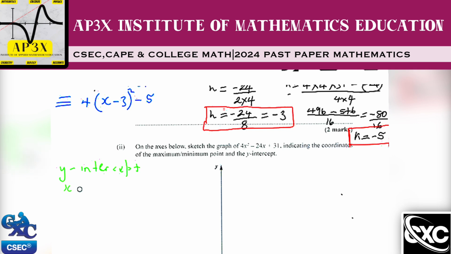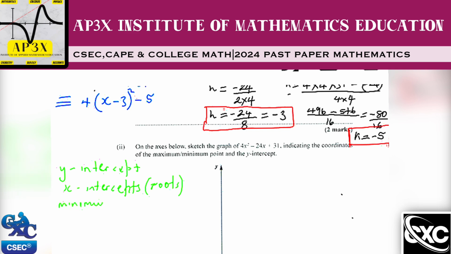I'm also going to need what are known as the x-intercepts. This is more than one. Sometimes in certain questions, they will refer to the x-intercepts as the roots of the quadratic equation. And then you're going to look at finding what is known as your minimum point.